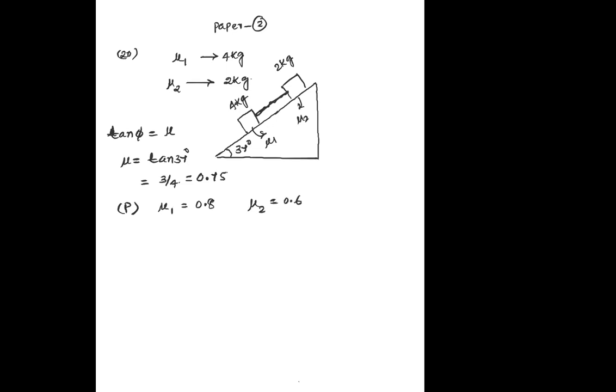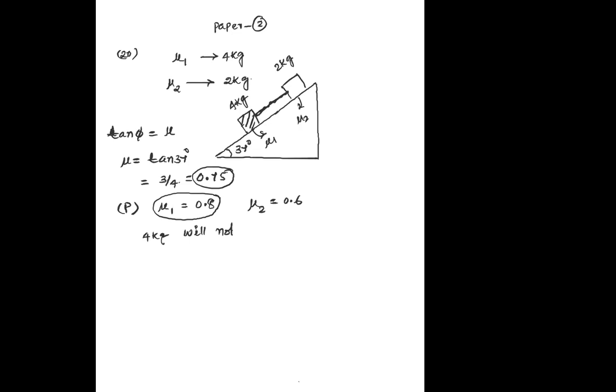Then you can easily understand that mu1 is 0.8, coefficient of friction 0.75 से ज्यादा है, so this 4 kg body is not going to slide. So 4 kg will not slide.